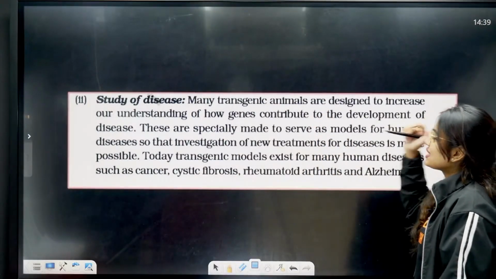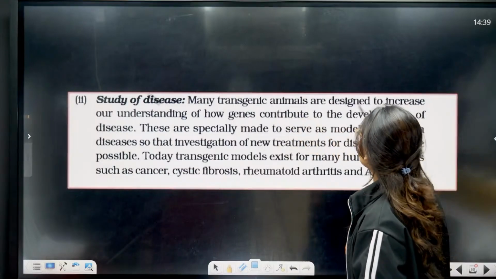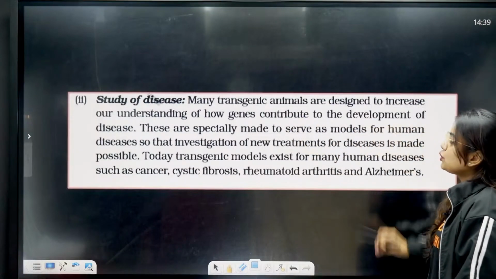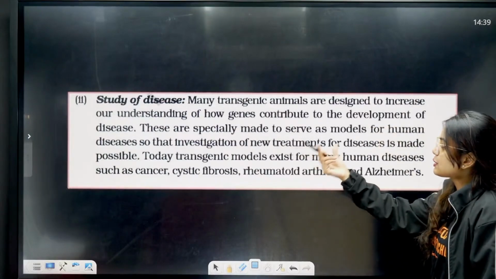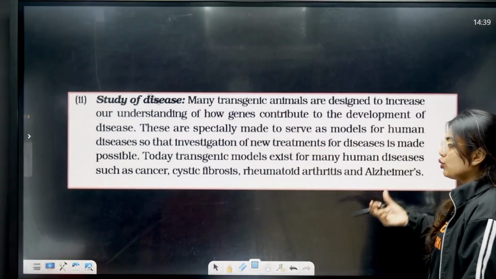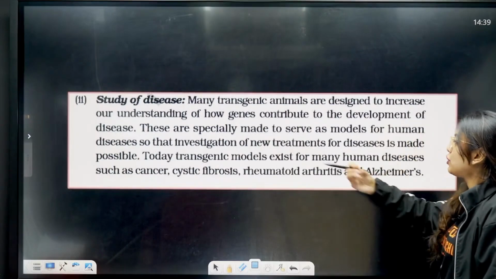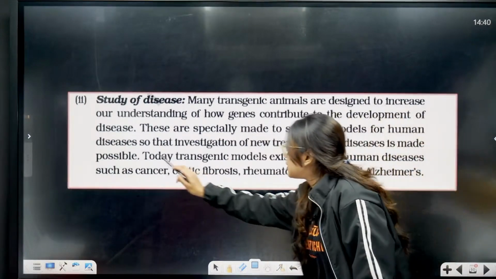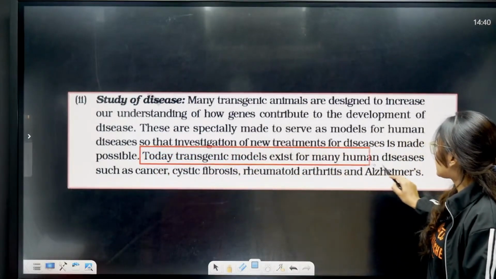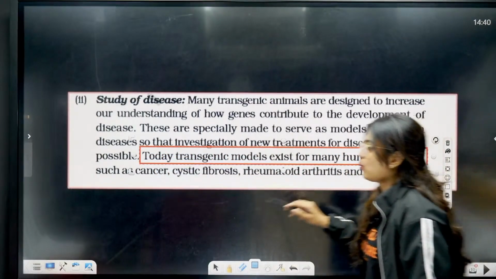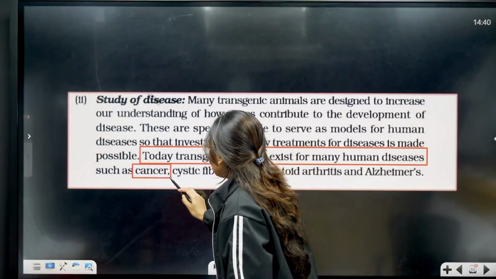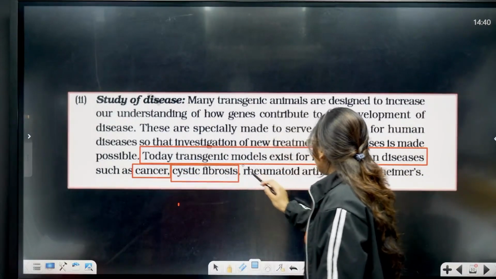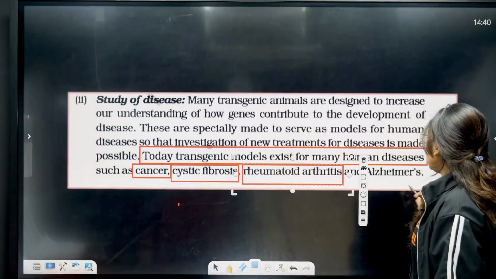So, study of diseases, students. Many transgenic animals are designed to increase our understanding of how genes contribute to the development of a disease. These are specially made to serve as models for human disease so that investigation of new treatments for diseases is made possible. Today, just listen to this. Today, transgenic models exist for many human diseases like what and all? Cancer, cystic fibrosis, rheumatoid arthritis and Alzheimer's.